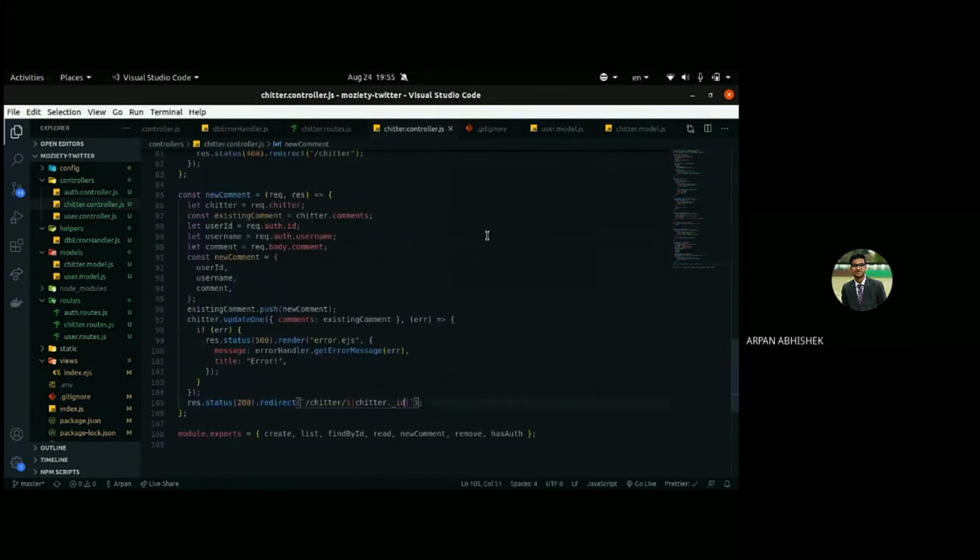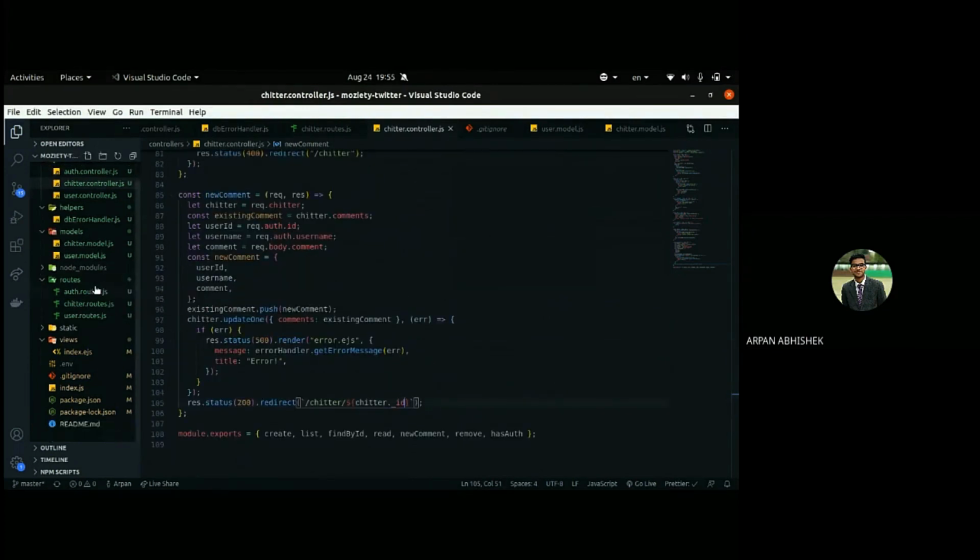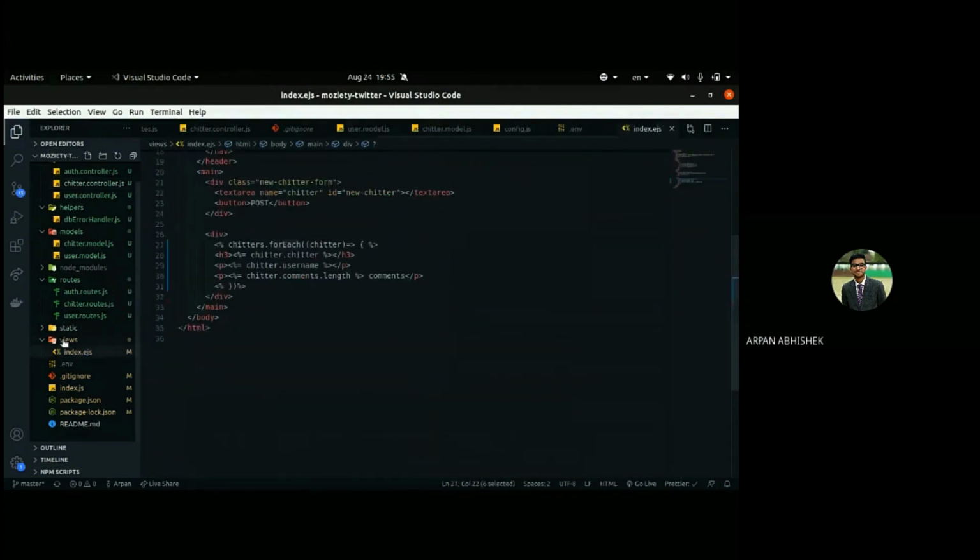Okay, so our complete flow is done, but the most important thing, the front end, is still left. So how do you want to do it?